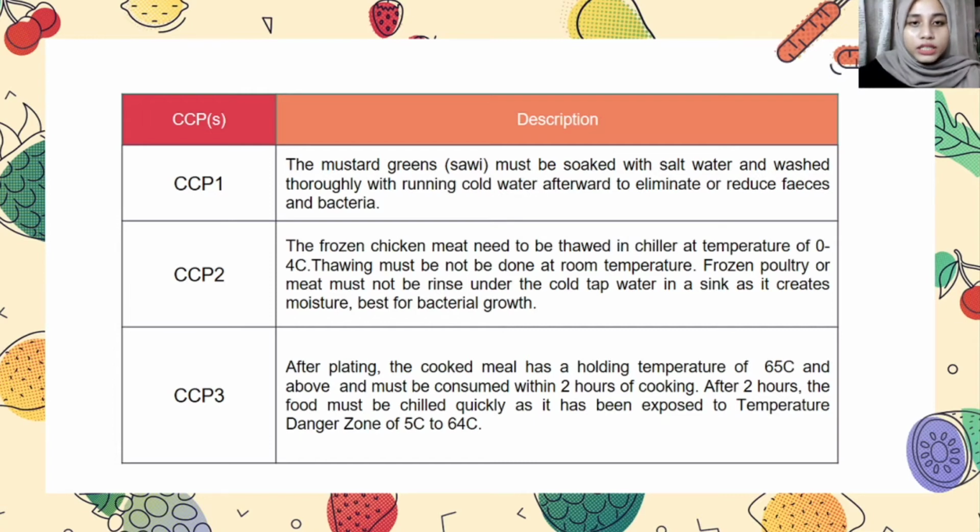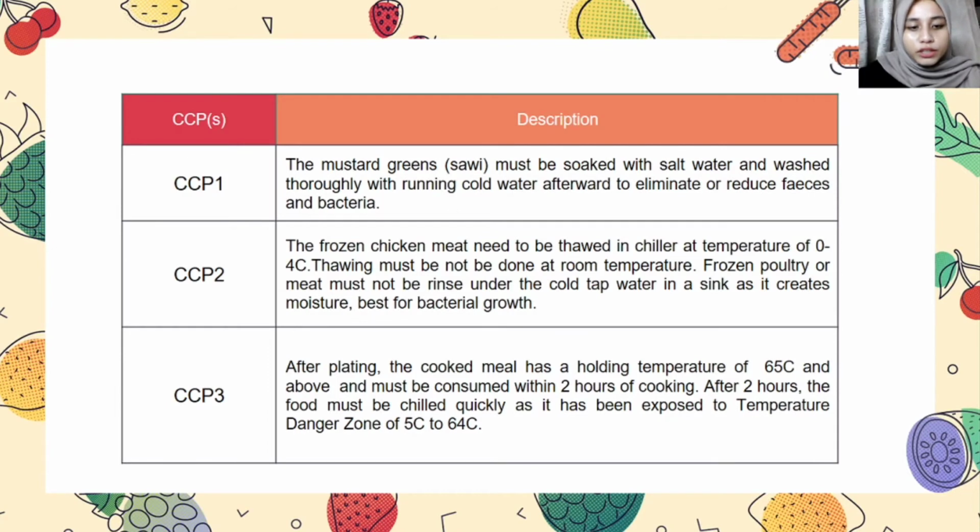Next, for CCP2, the frozen chicken meat needs to be thawed in the chiller at a temperature of 0 to 4 degrees Celsius. Thawing must not be done at room temperature. Frozen poultry or meat must not be rinsed under the cold tap water in a sink, as it creates a moist environment that is best for bacterial growth.